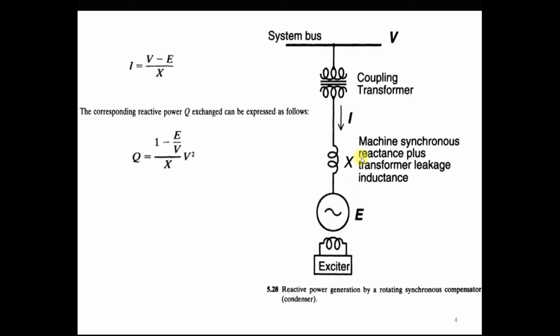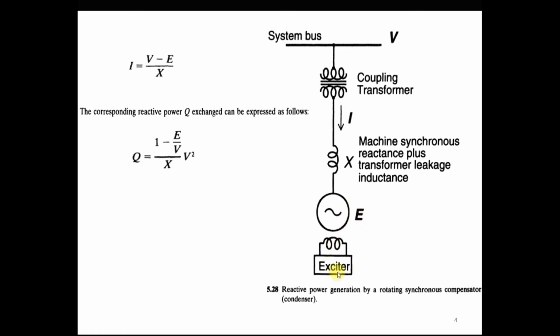So now the question is, how does this increase or decrease the voltage? By the excitation system of the synchronous machine, we can increase or decrease the value of E. Here we do not have control of the system bus voltage V, but we have control of this E.